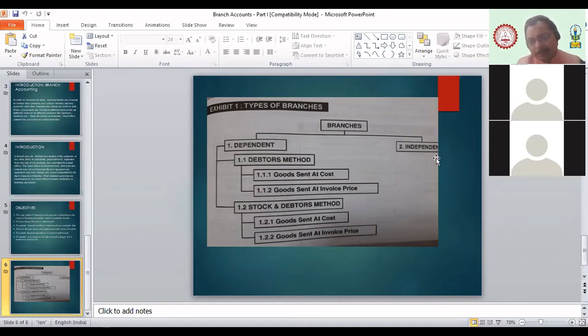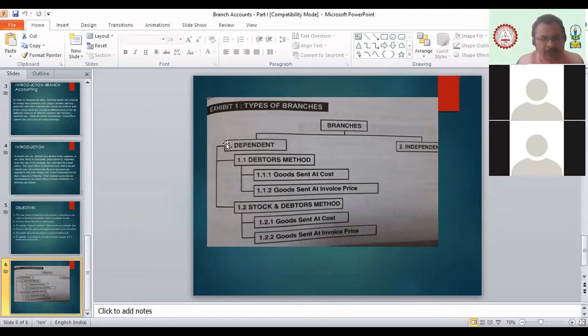They don't depend on the head office for their accounting purpose and for their requirement, their material, everything. No doubt, they remit the amount or whatever excess cash is there to the head office, but they are not dependent on the head office for each and every material or cash or the appointment and all. Correct? So the basic difference between these two types of branch is that the dependent branch is totally dependent on the head office for each and every function. Okay, in our syllabus we don't have independent branch.